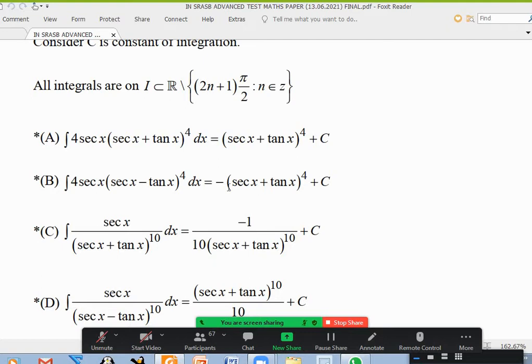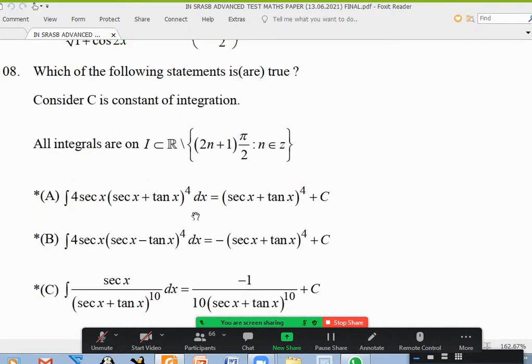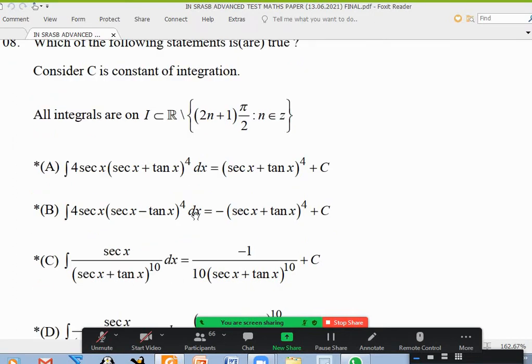In the answer, it should be minus secant x minus tan x power 4, sir. Oh, no. Actually, I wanted to give power as -4. I forgot to give that. I did not see it. I wanted fractions to be avoided. So power should be -4. So that B is not there. So I'll change the key for this to ACD. So fifth one all 4 and eighth one ACD.